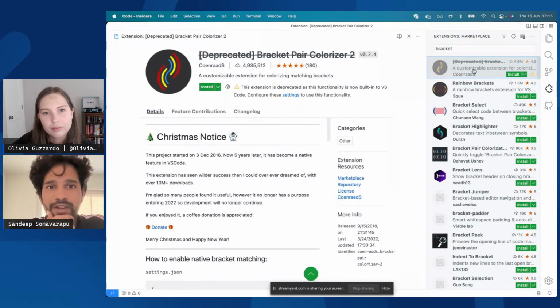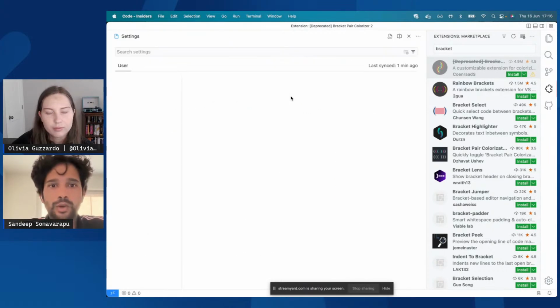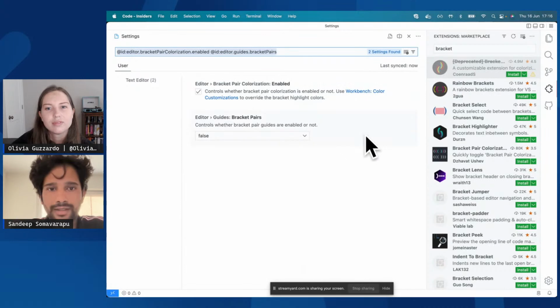Yeah, this extension has been very popular in the marketplace. It is all about colorizing your brackets in your programming language. Due to some performance impacts, a few milestones back, VS Code built in this feature, and this is how we would like to deprecate it going forward. We mention that this extension is now part of VS Code, and you can configure its features in the VS Code settings. Just by configuring these settings, you will get this feature instead of installing the extension.